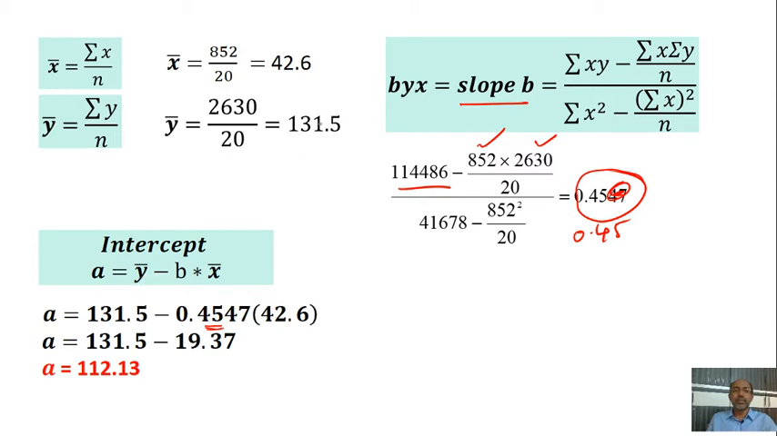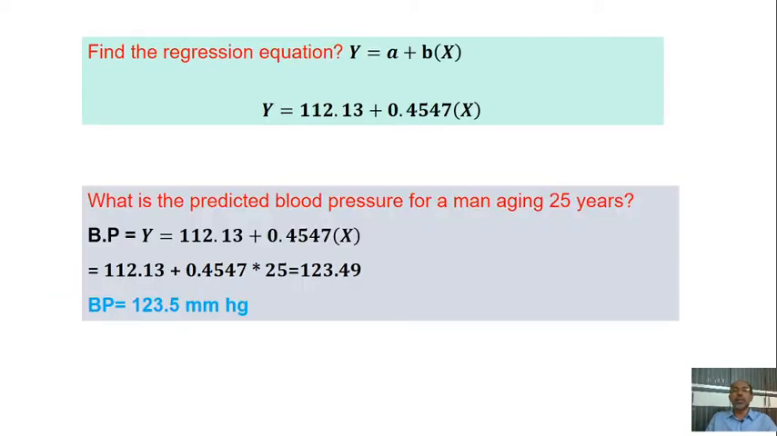131.5 means the y bar. B is equal to 0.4547 into x bar, which is 42.6. By calculating this you will get 19.37. Then by deducting 131.5 minus 19.37, you will get 112.13. This is with regard to how to write the regression equation.